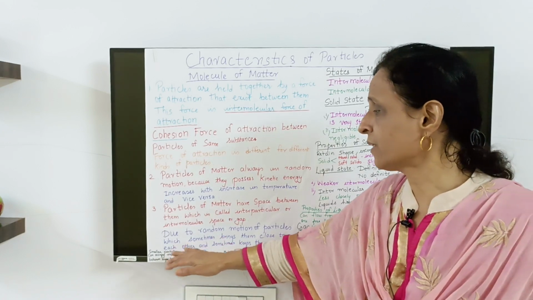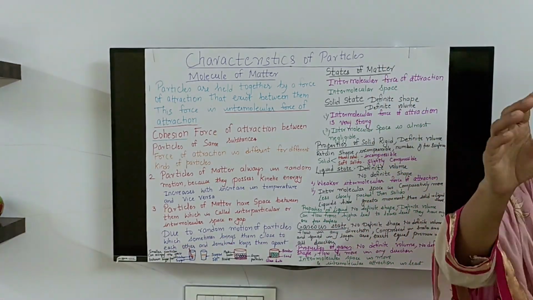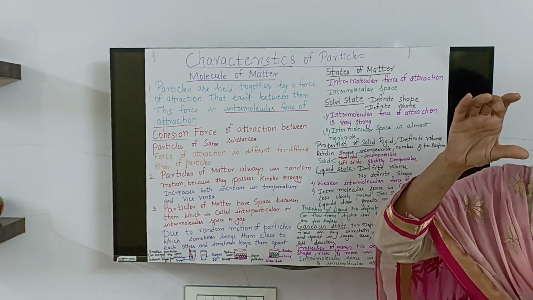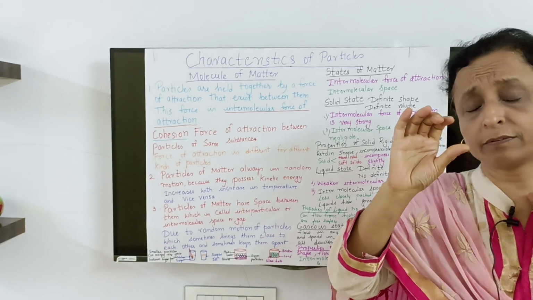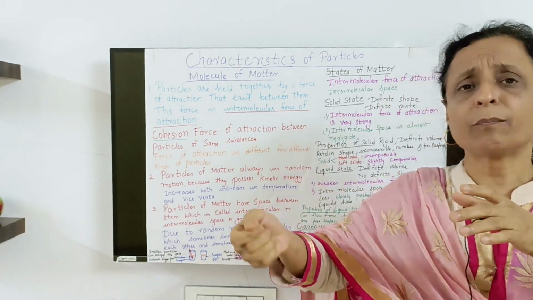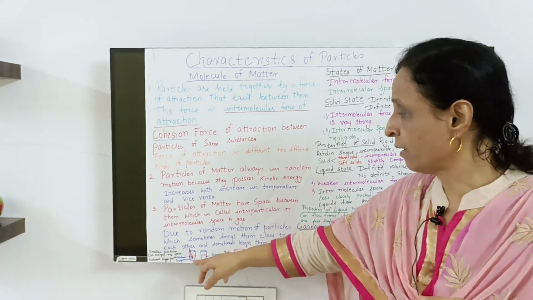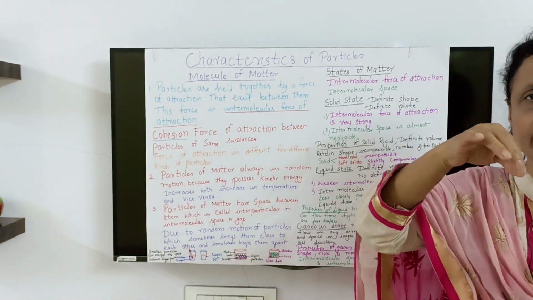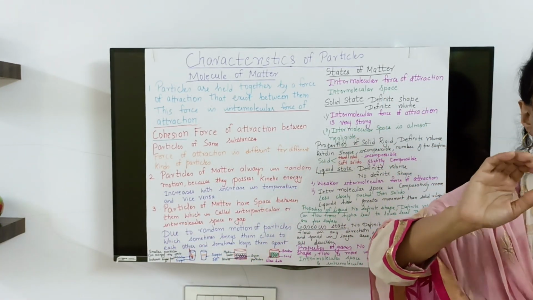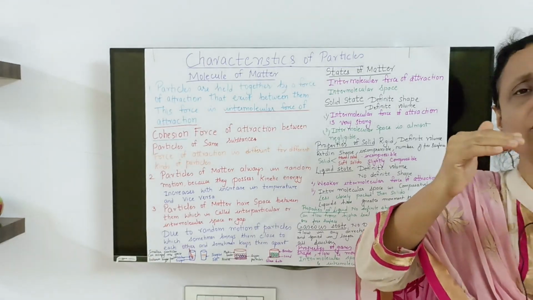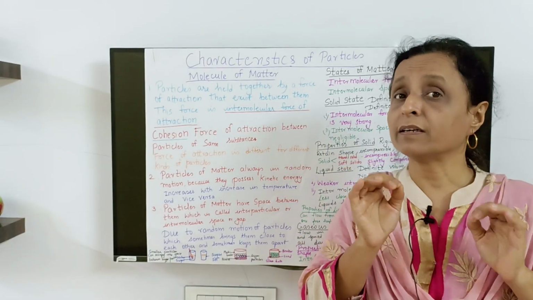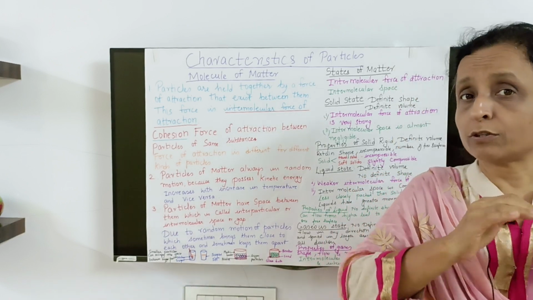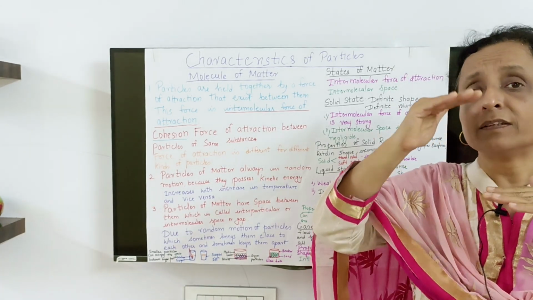Now, this can be explained by a simple experiment. You take a glass of water. Fill half the glass with water, and then you put one spoon of sugar. Sugar will dissolve in it, but the volume will remain same. So where has the sugar gone? It has dissolved. It has occupied the intermolecular space. So there's no increase in volume.